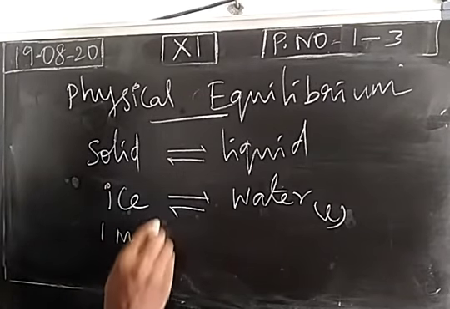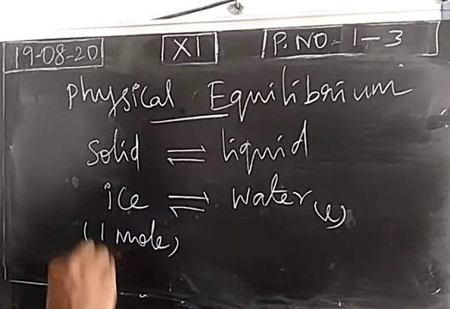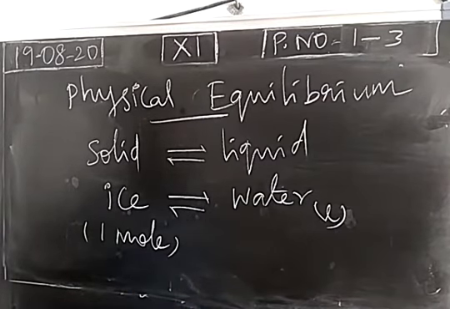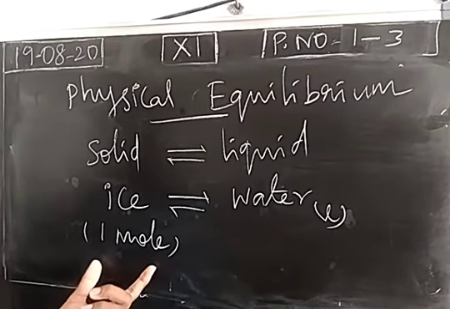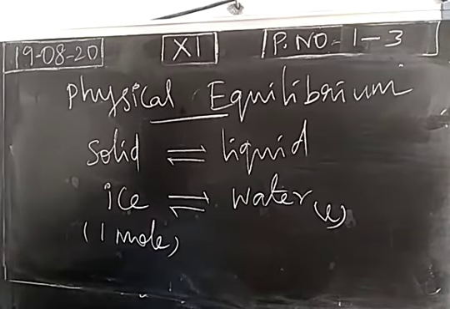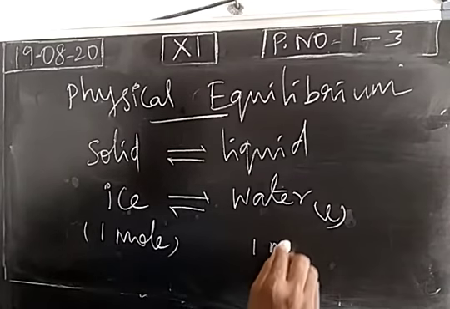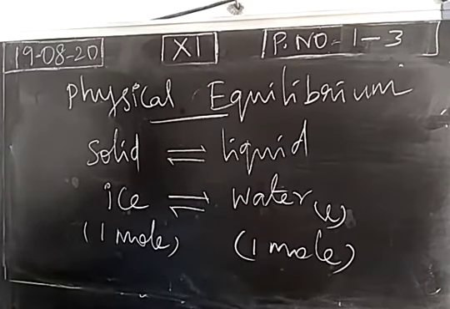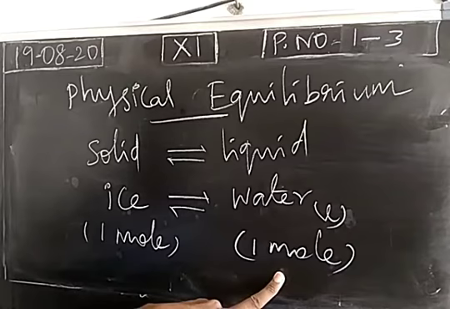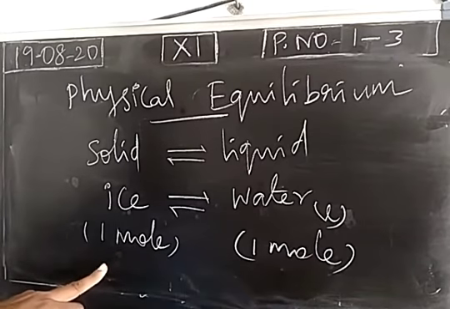For example, 1 mole of water molecules. 1 mole means how much? 6.023 × 10^23 water molecules. When we take ice, the quantity or amount of substance is 1 mole. And due to melting, it becomes liquid water. In liquid water also, you will have the same 1 mole of substance. This is the forward process. Next, the backward process. You just cool the liquid water, freezing. During the freezing also, 1 mole of water molecules will be present in the liquid water as well as ice.